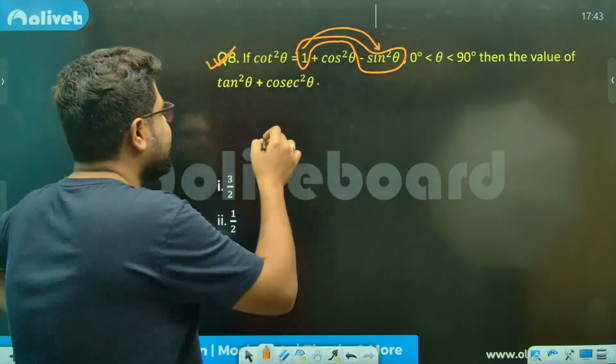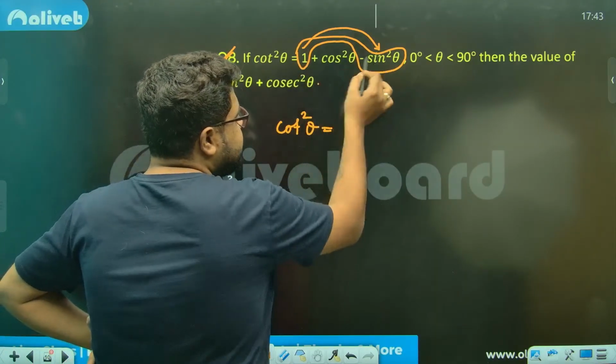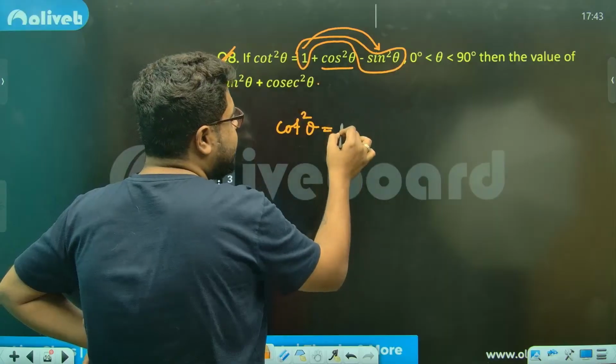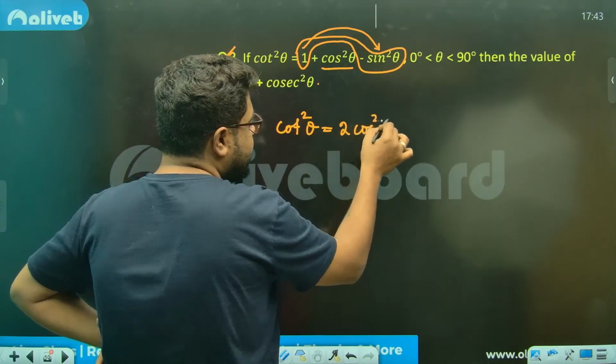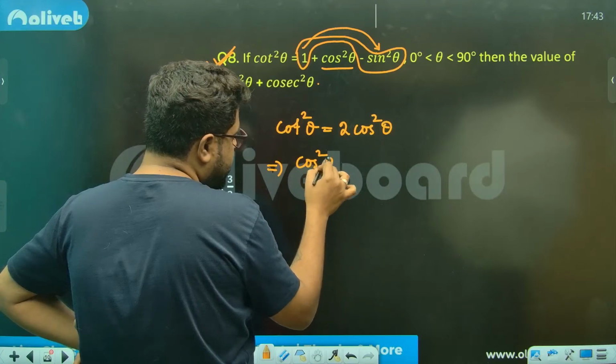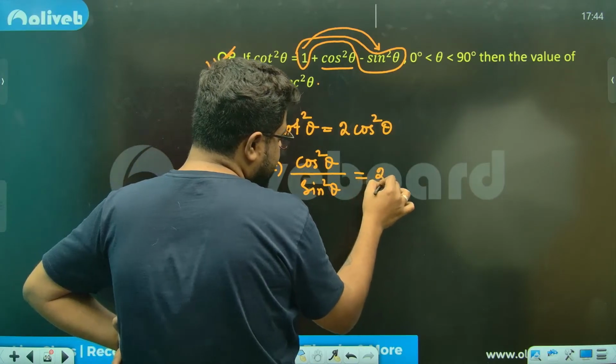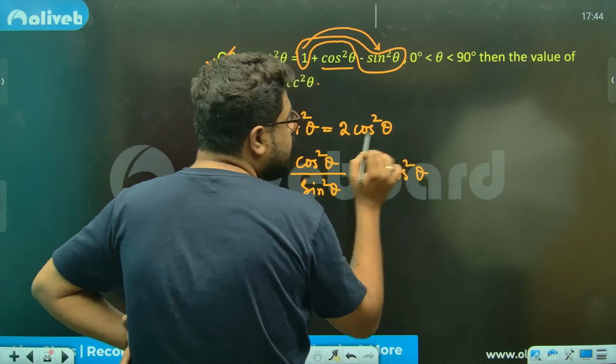So ultimately I can write cot square theta is cos square theta plus cos square theta. Cot means cos by sine.